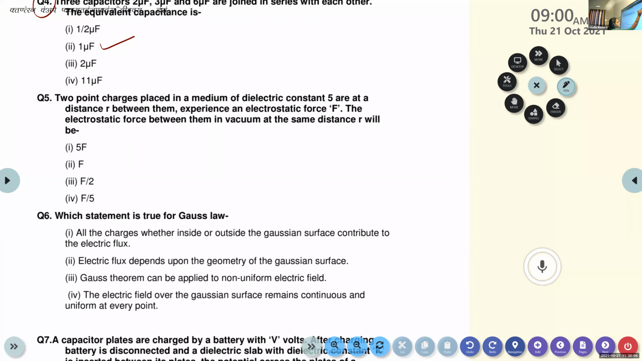We have two charges, Q1 and Q2, separated by a distance of r, but between them a dielectric medium is placed with a dielectric constant K equal to 5. Then what is the equation for the force experienced by these two charges? F is equal to 1 by 4 pi epsilon 0 epsilon r, Q1 Q2 divided by r square.